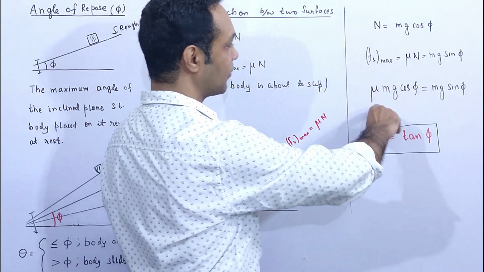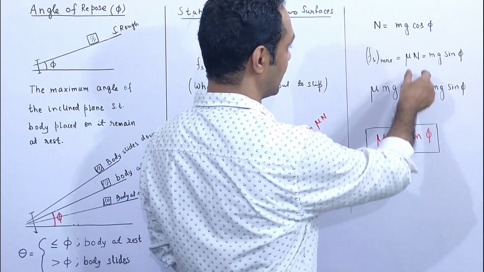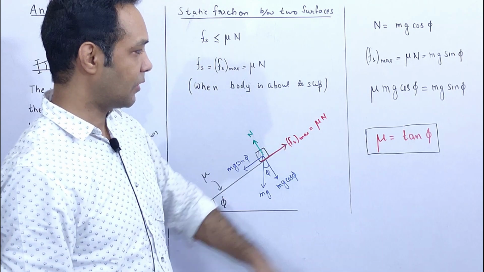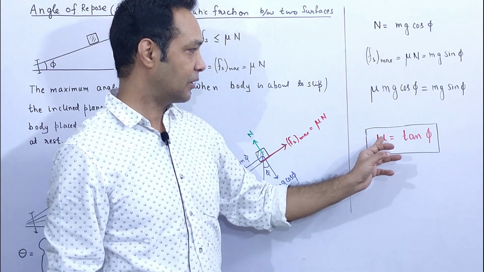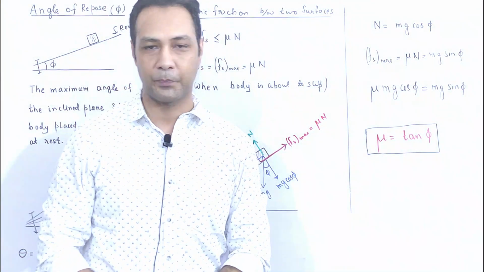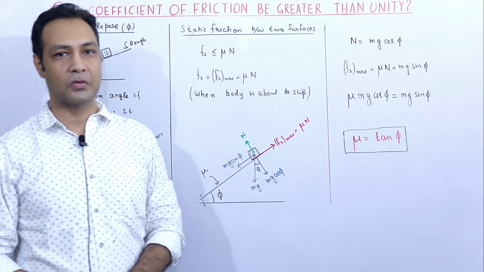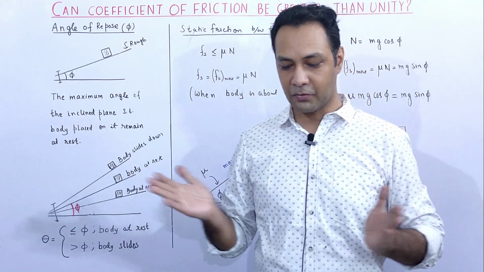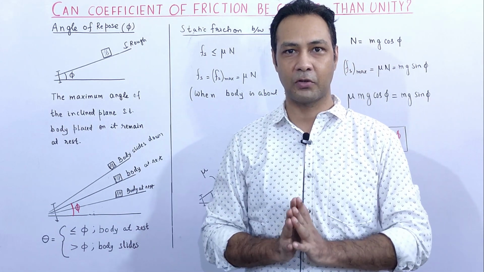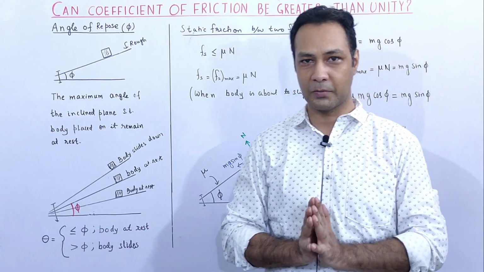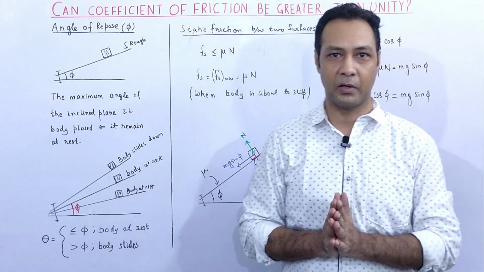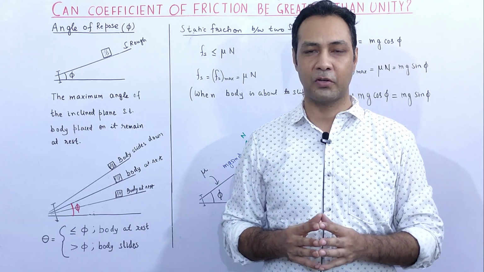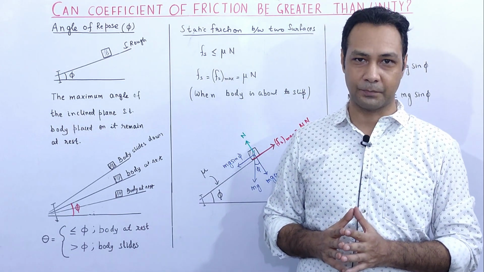If we divide these two equations, I put the value of N as mg cos phi. So if we divide these equations, what I will get is mu is equal to tan phi. So knowing the angle of repose, we can find the coefficient of friction between the two surfaces. That's pretty simple. Just place a body on an inclined plane and find the angle of repose, then the coefficient of friction is tan phi.